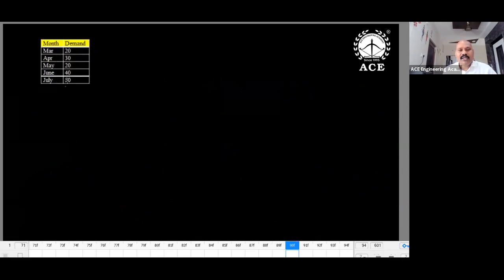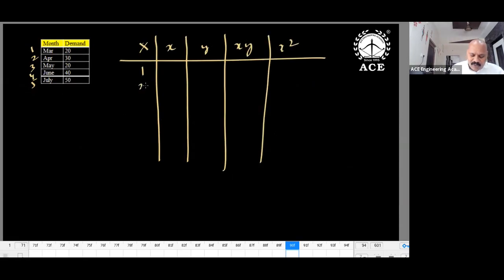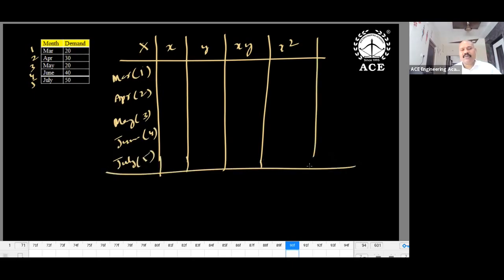So March, April, May, June, July, 5 months of data are available. You can just keep them like this: 1, 2, 3, 4, 5. So x, small x, y, x into y, x squared. March is 1, April 2, May 3, June 4, July 5. You can plan in a different manner. I'm using the median. 3 is the median, so 0, minus 1, minus 2, 1, 2. Y values 20, 30, 20, 40, 50.